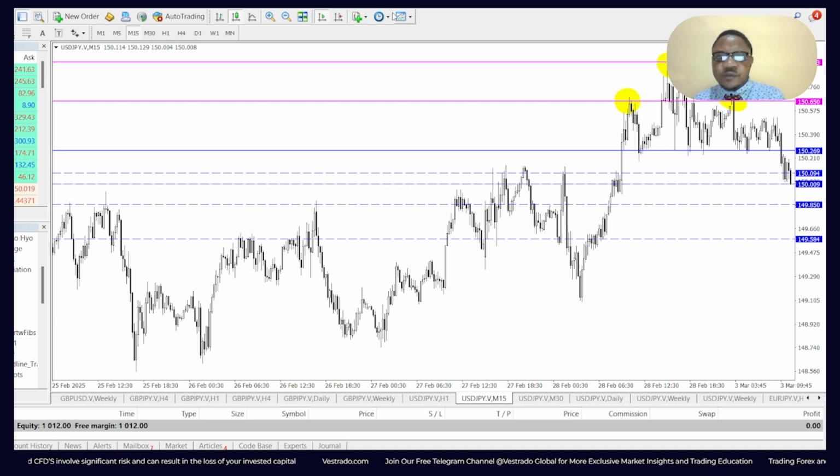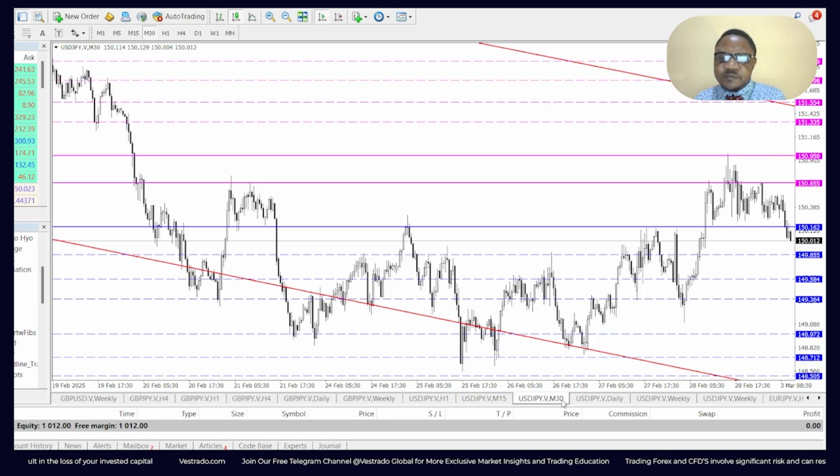149.58. On the flip side, however, if price heads back into the range and breaks above the shoulders at 150.65, the next most likely target could be 150.95.